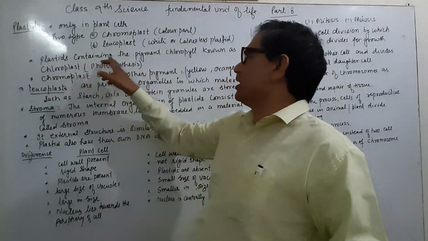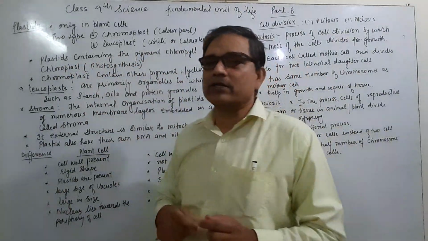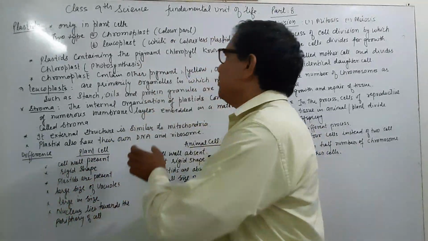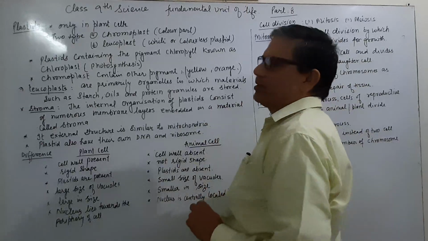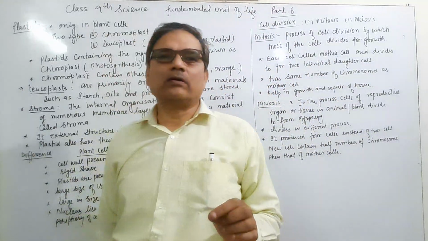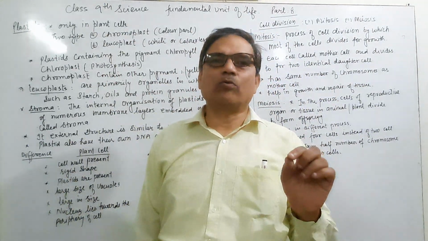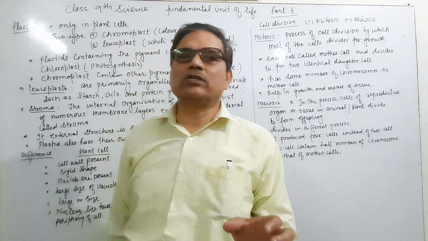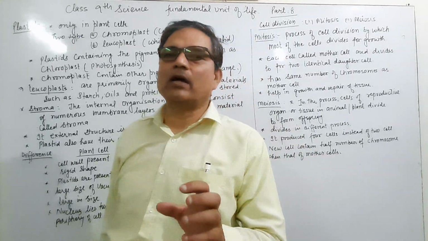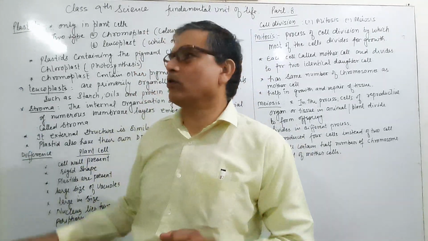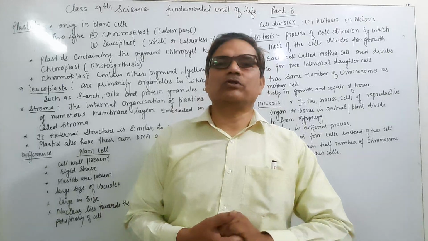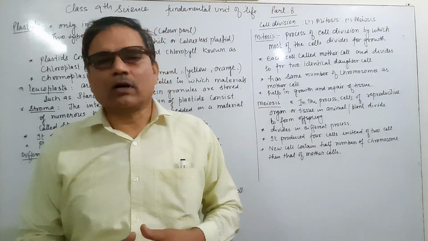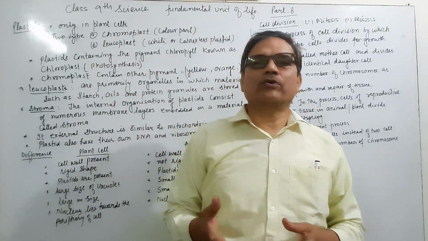And the plastid contains pigment. If the colored plastid, the chromoplast, contains chlorophyll, the green pigment, it means the green part of the plastid. If the plastid contains chlorophyll, that chromoplast is known as chloroplast. It means the colored part which is green in color is chloroplast, and this chloroplast is used in the process of photosynthesis. Is only the green part used for photosynthesis?